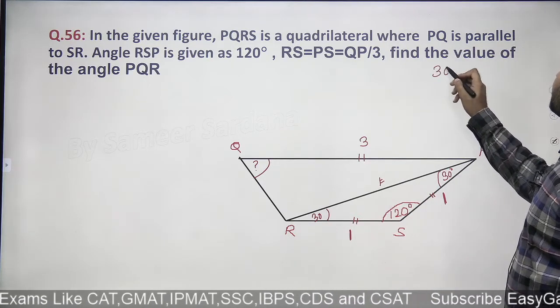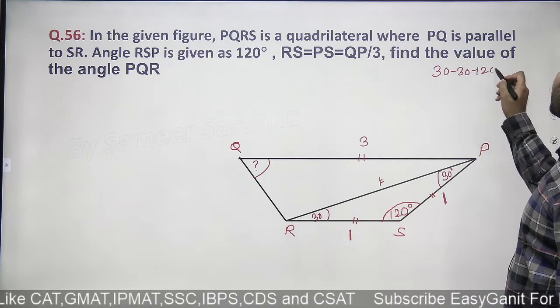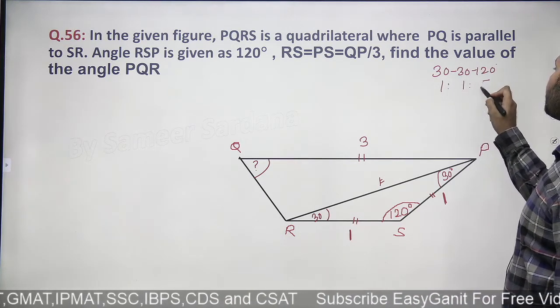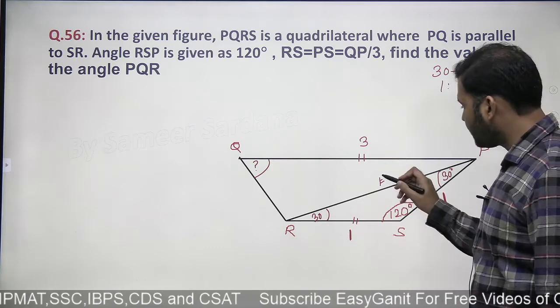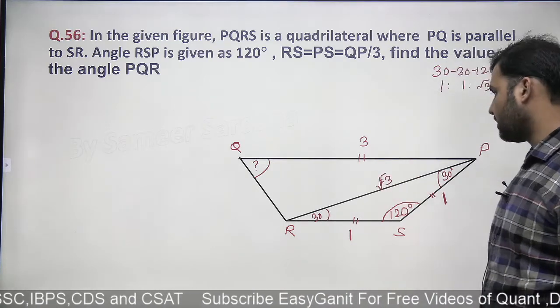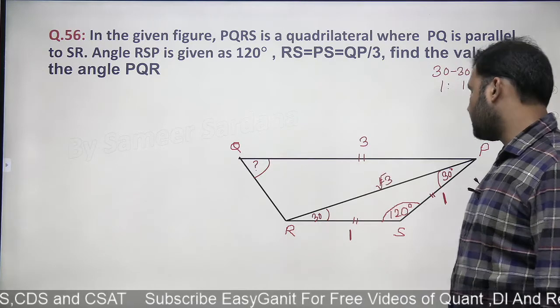This is the standard property. 30, 30, 120 degree triangle will have the side ratio as 1:1:√3. This is 1, this is 1. So can I say this side will be equal to 2. Now this is √3 and this is 3.